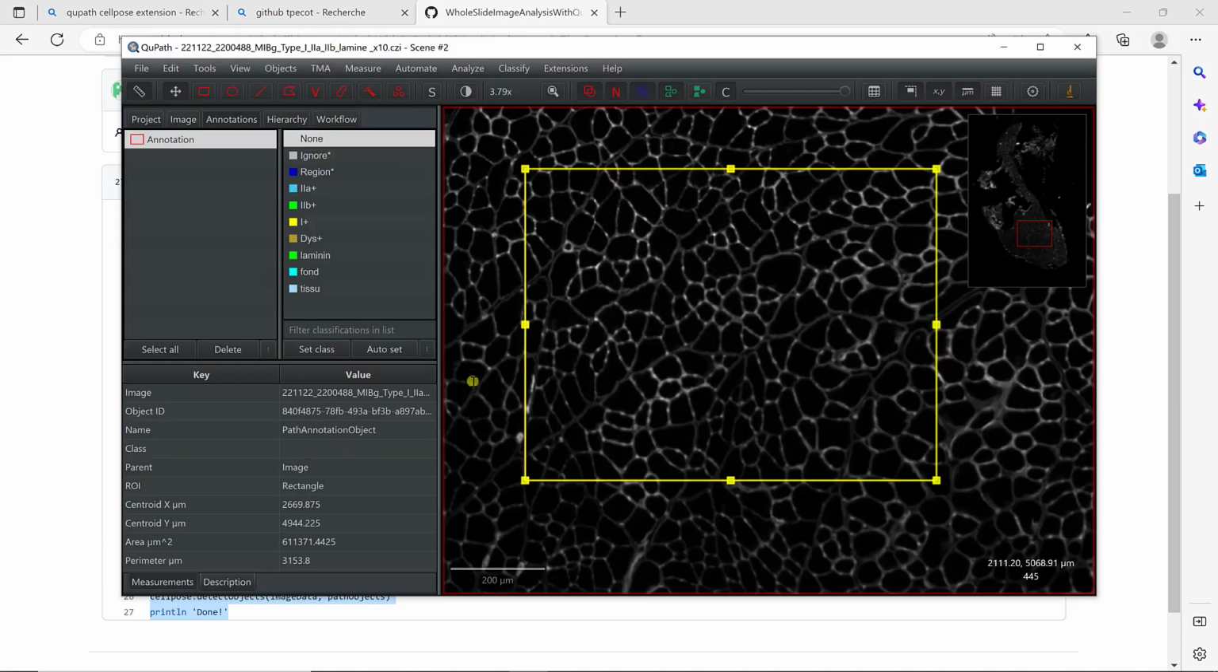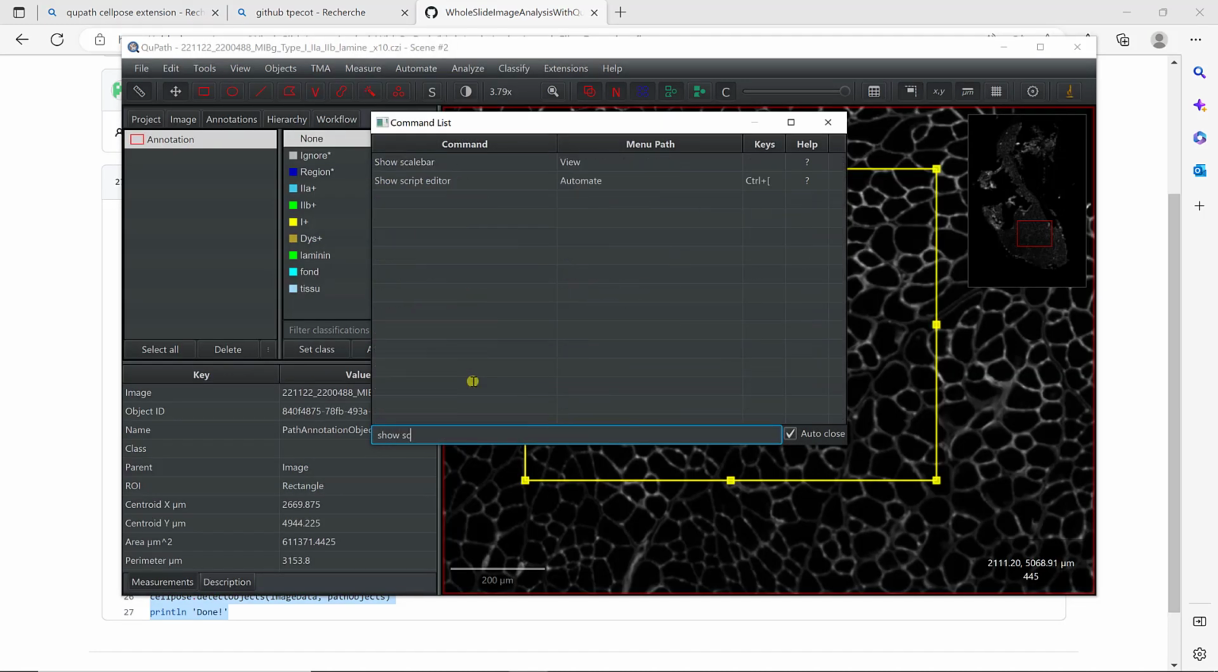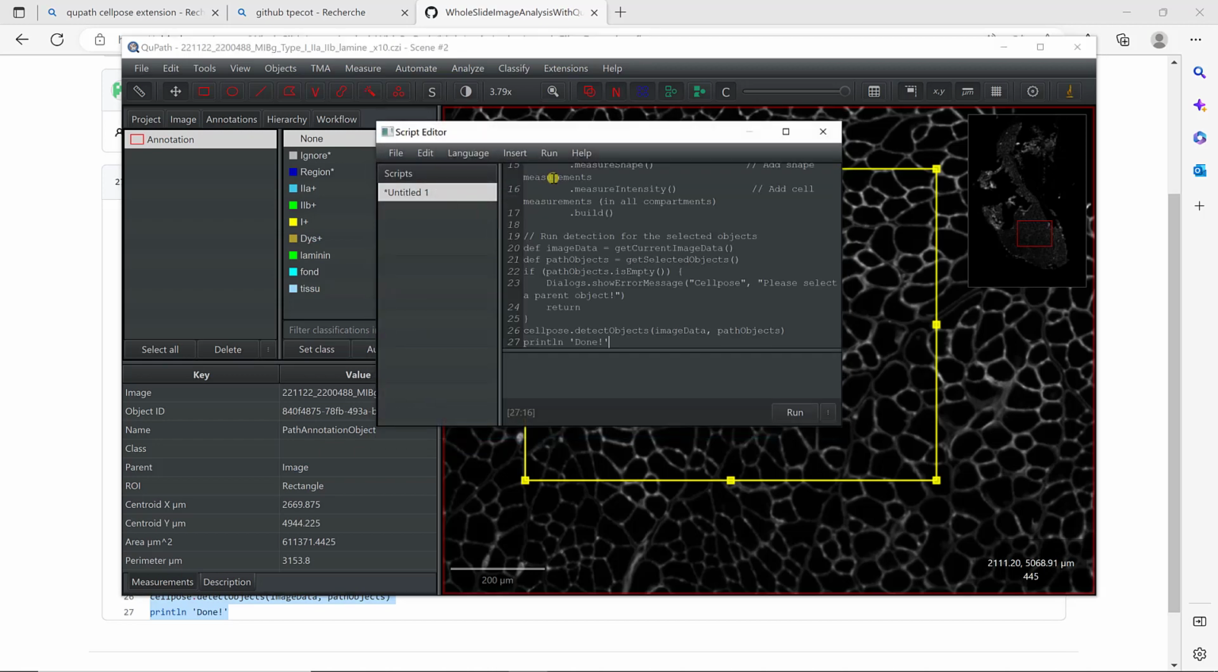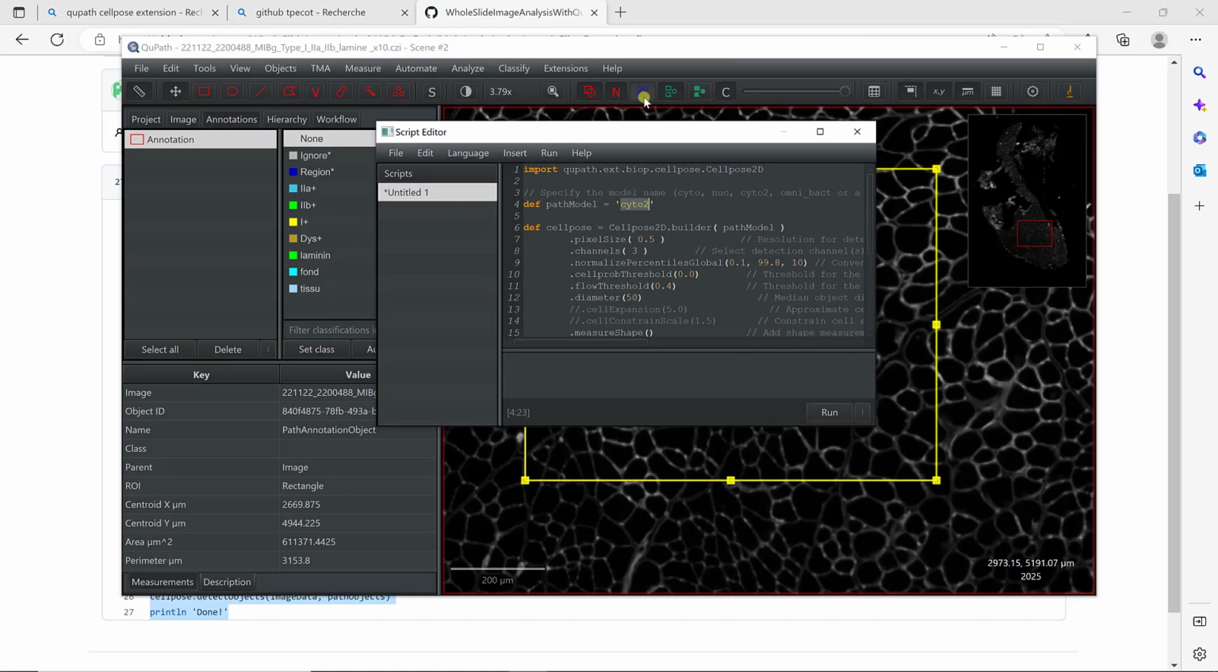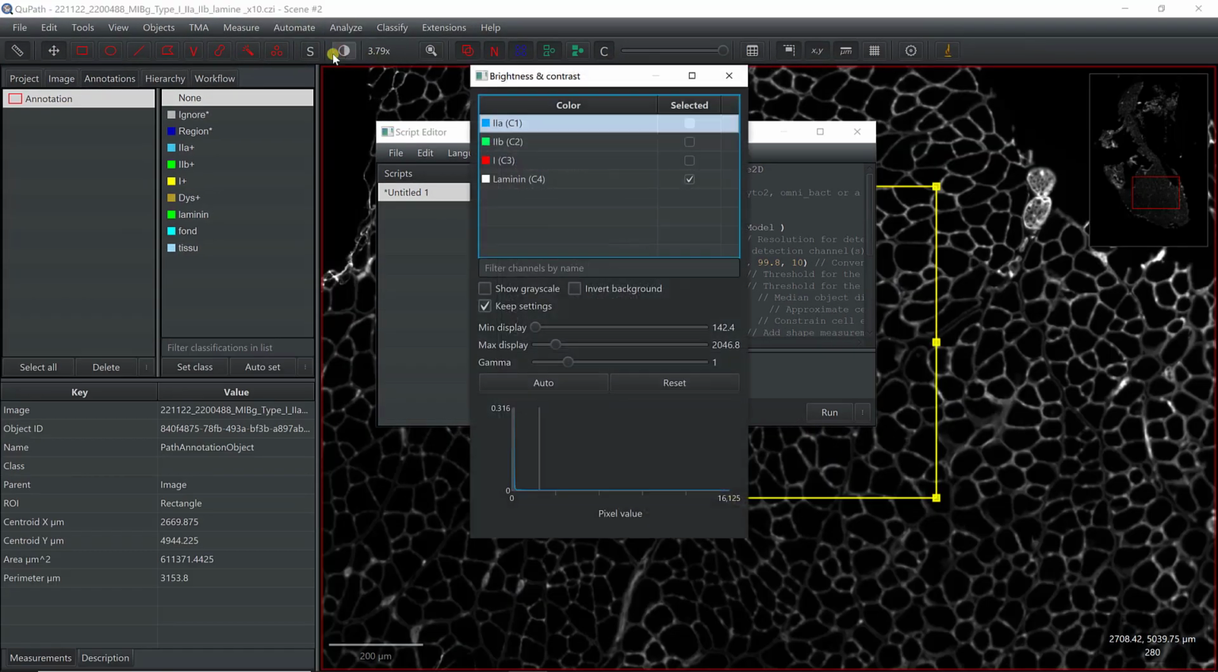If I go back to QuPath, I can open the script editor, show script editor, and I can paste it in here. If you look at the different parameters, here you define the model you're going to use. We're going to use the pre-trained model, cyto2, pixel size, channel. Here we're using channel number 3 because we start at 0. If we go back, let me show you the channels. This is channel 0, this is channel 1, 2, and 3. All right?